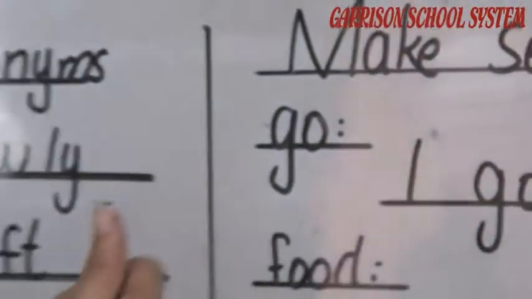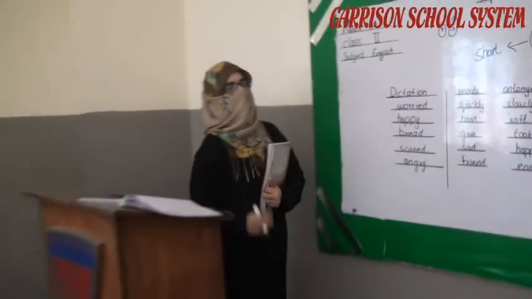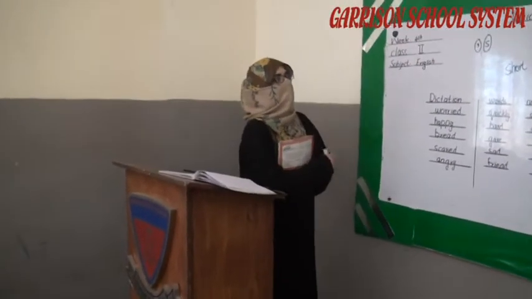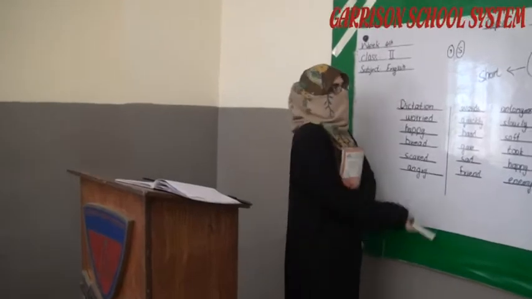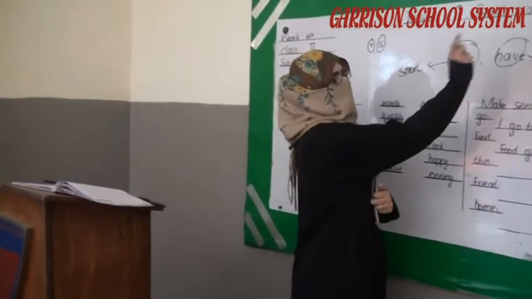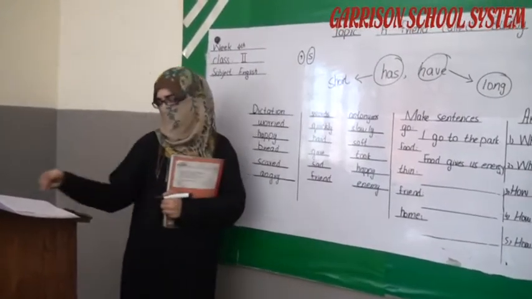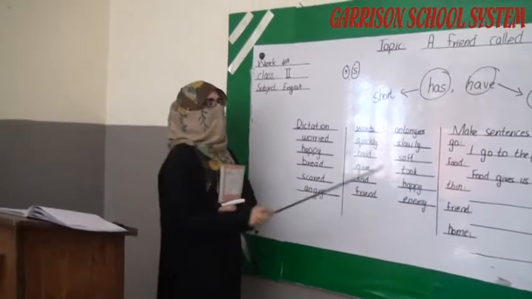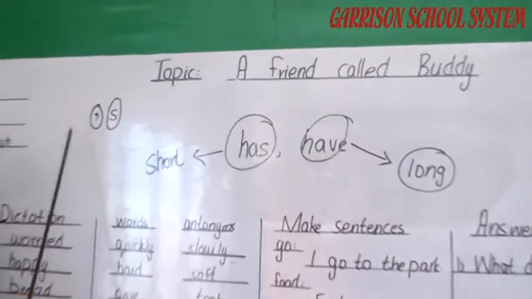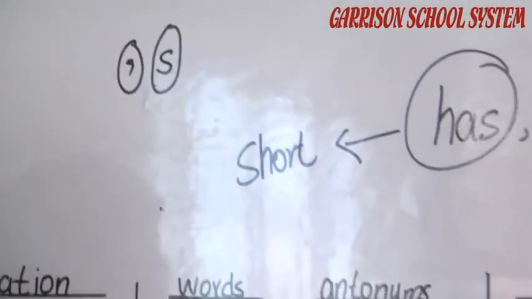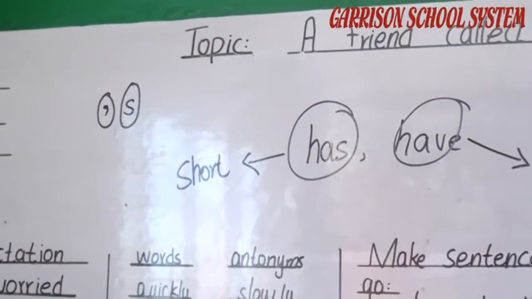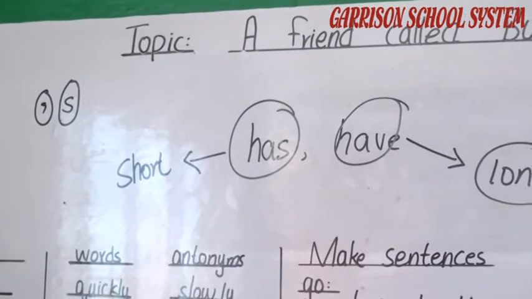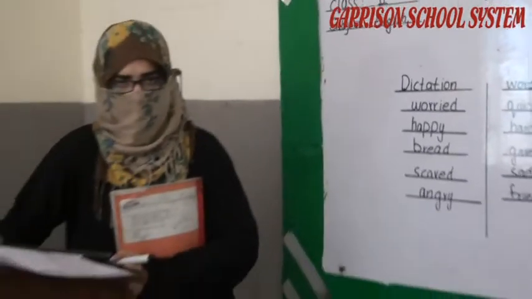Okay students, these are all about this chapter. In this chapter we learn about these things, like the chapter name is again recalling a friend called Buddy. We have two concepts like the has and have concept, and the apostrophe concept. And the sound words like Y, which gives the long sound I. Now these are all about your course book work.